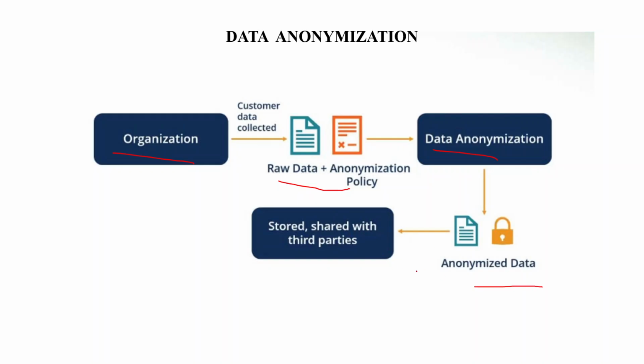Once anonymized, this data can be safely stored or shared with a third party, for example, researchers, analysts, or marketing teams, without exposing any personal information. This flow highlights the balance between utility and privacy. Organizations can still use data for insights and decision making, but the privacy of individuals remains protected.